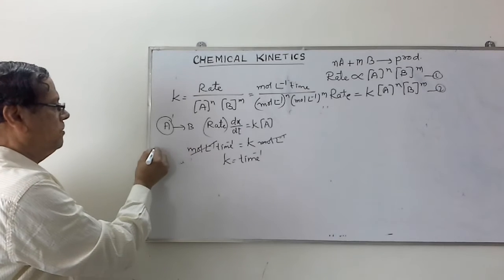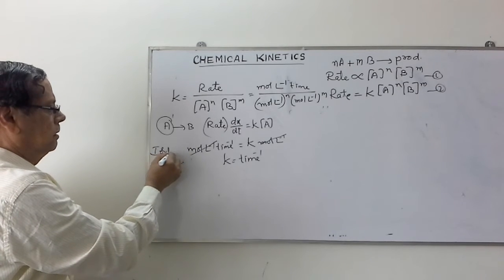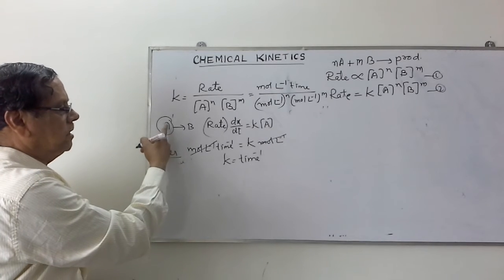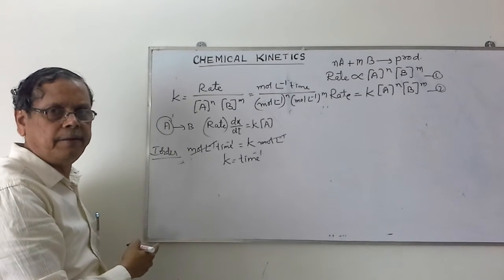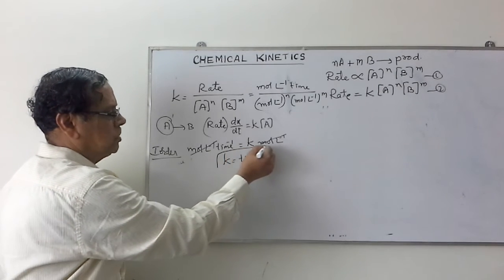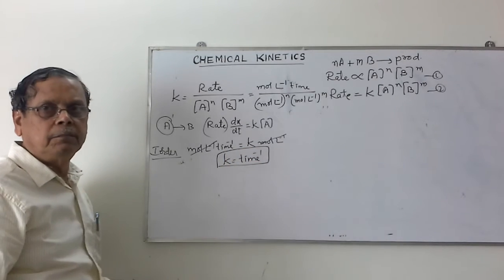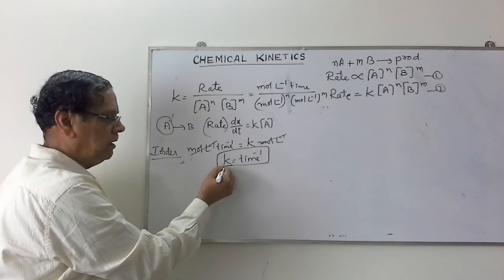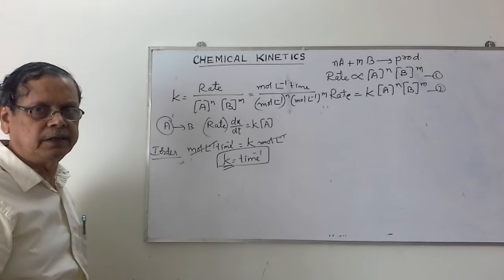Such a reaction is named as the first order reaction, that you will learn in the next topic. If the power of the concentration of the reactant A is 1, then it is called first order reaction. For a first order reaction, it is expressed in terms of per unit time. Concentration term is not at all involved in the velocity constant expression.